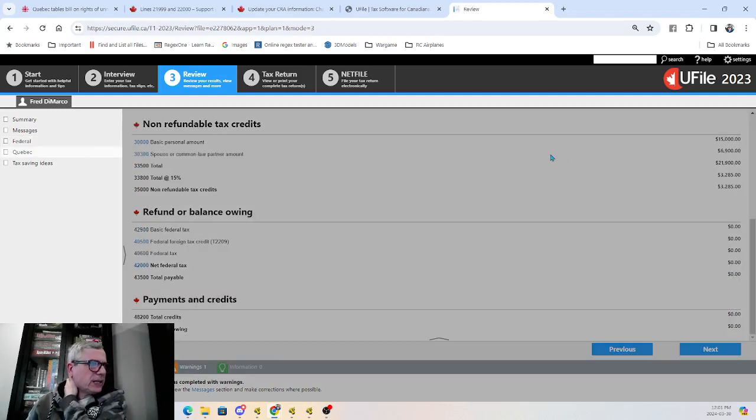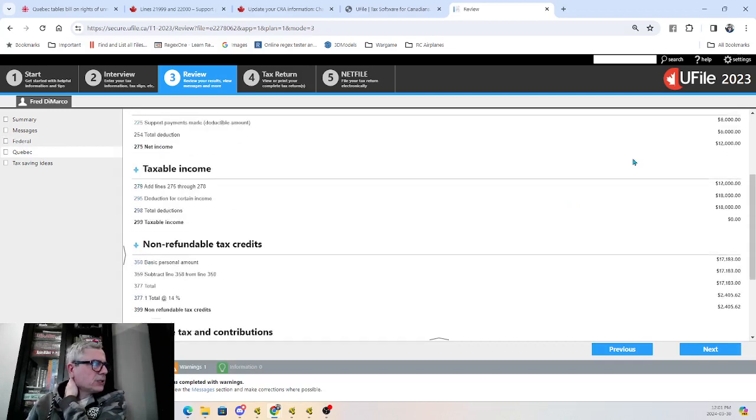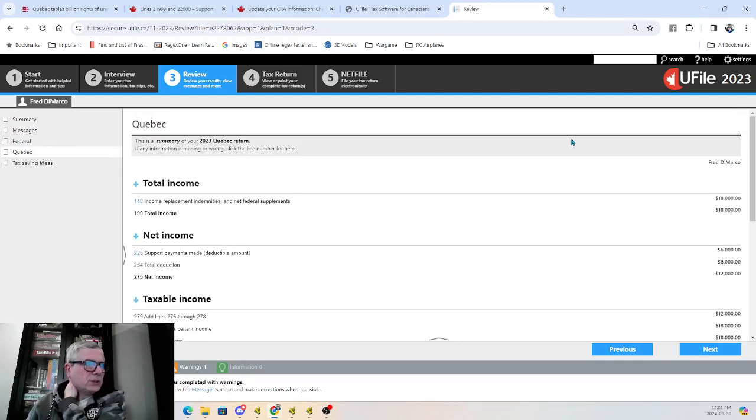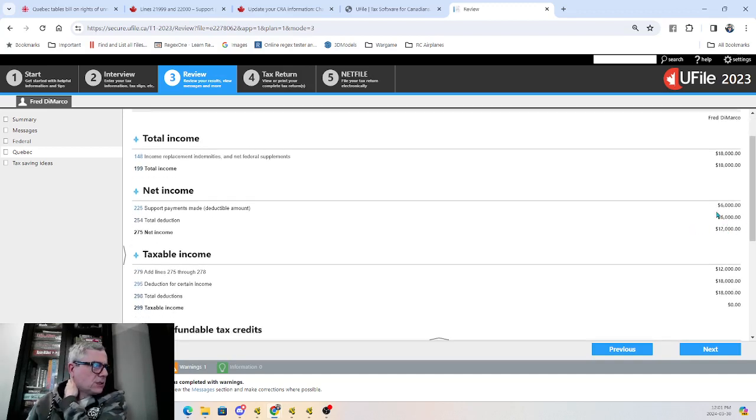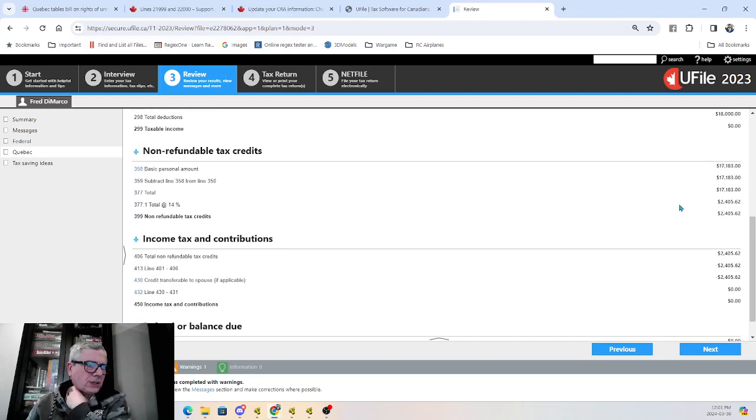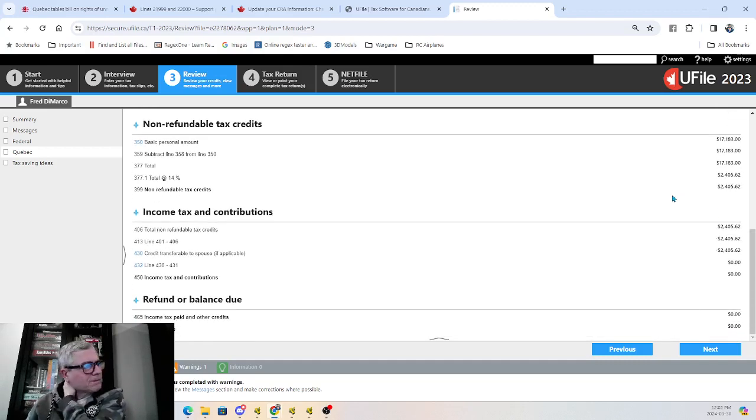And you can get the Quebec lowdown pretty much on the Quebec return. It's the same principle. And as you can see, in Quebec, there are only spousal transfers. There is no equivalent to the married amount. So we gave them the deduction here, and ultimately there are no credits. And as a matter of fact, he would otherwise have been able to transfer some credits to the wife if she was taxable.